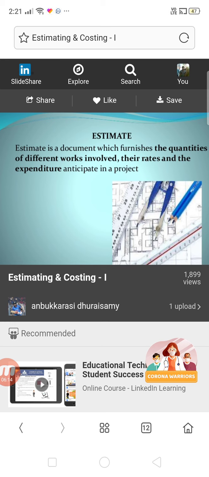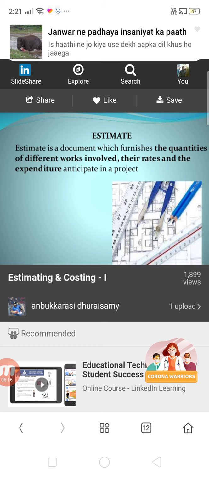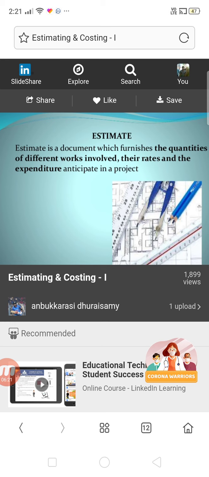What kind of a rate? For example, if I'm going for the calculation of excavation, that is length times breadth times depth, meter multiplied by meter, cubic meter. So for 1 cubic meter, what is the rate fixed? This rate will be fixed by a group of representatives. They'll be finalizing the rate, and that rate will be furnished in the BOQ. What is BOQ? Bill of quantities.